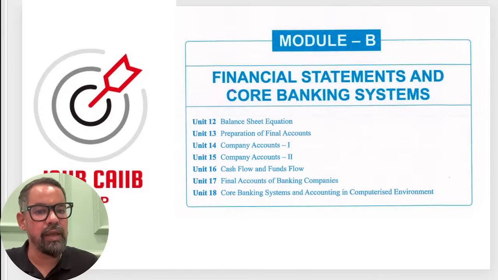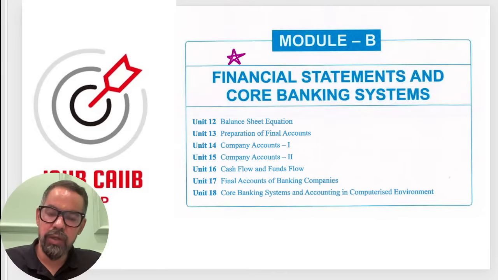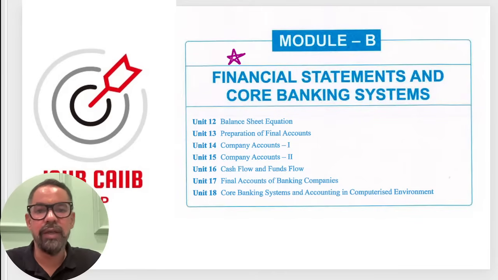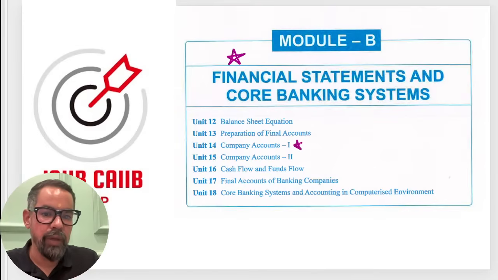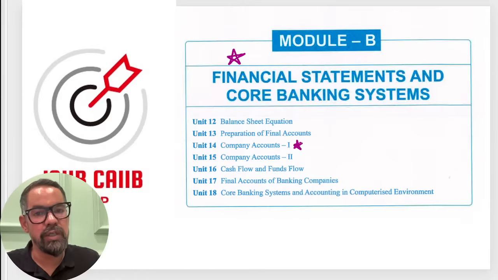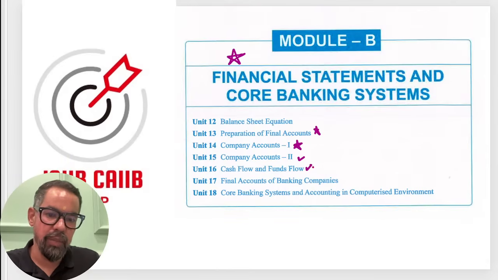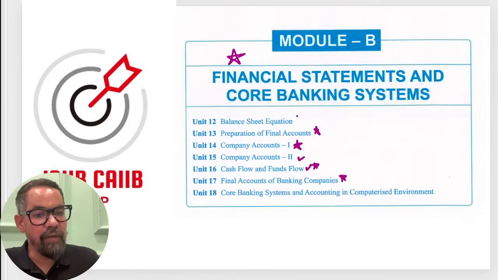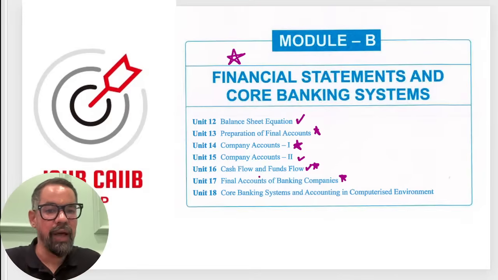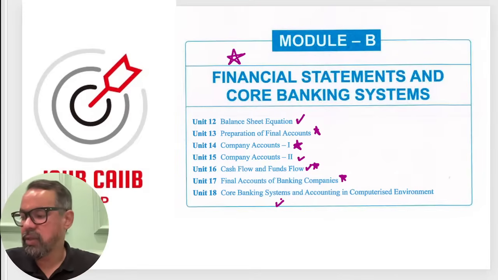We have areas like the financial statements, which include your profit and loss account, trading account, balance sheet, cash flow statement, right? These are the very important part. Apart from this, we have company account 1. 5 to 6 questions you can expect based on this particular topic. And cash flow statement 2 to 3 marks. Company account 2 also, that is similar. These 3 topics are similar. The only thing is, this is for joint stock company and this is for banking company. Then we have balance sheet equation, then we have core banking system and all, right?